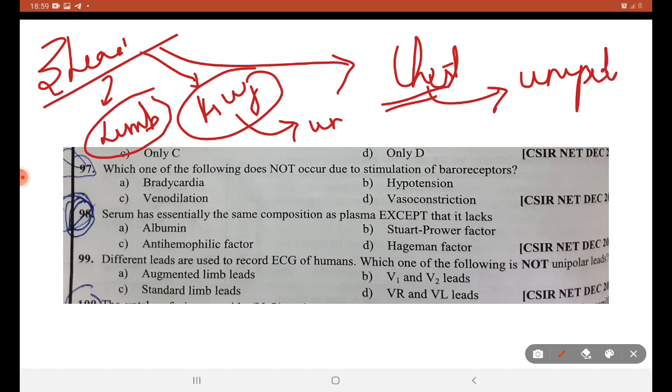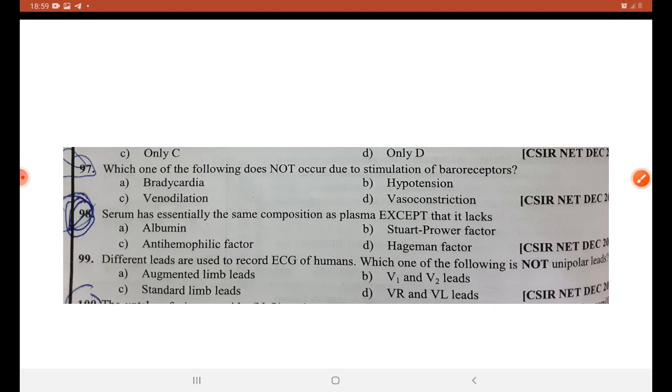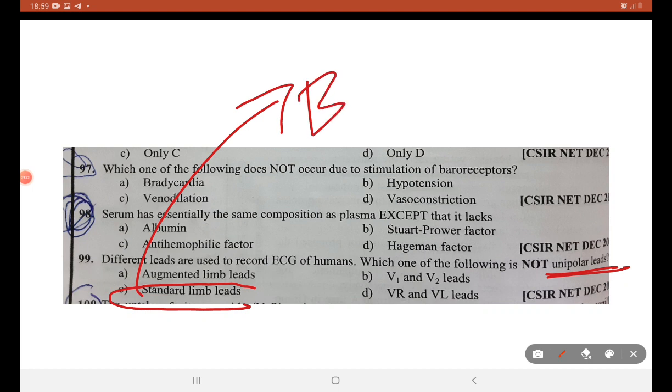So we are asked to find which is not unipolar. Standard limb leads are bipolar. Augmented leads are unipolar. Chest leads are unipolar. So standard limb leads are not unipolar. They are bipolar.